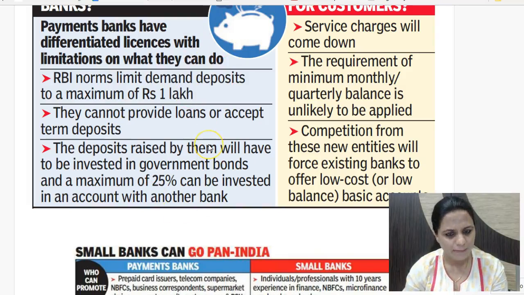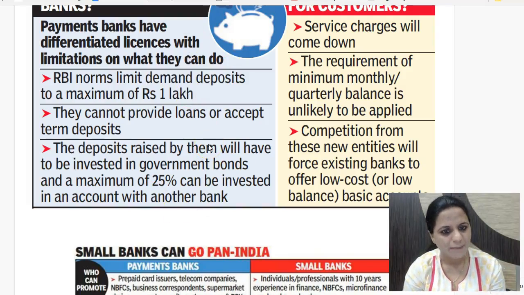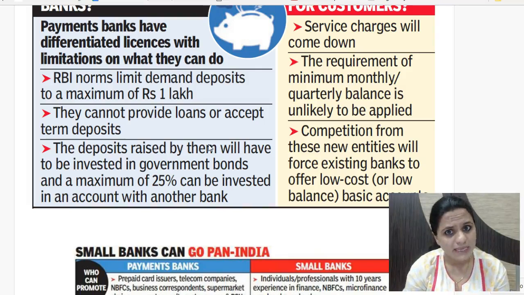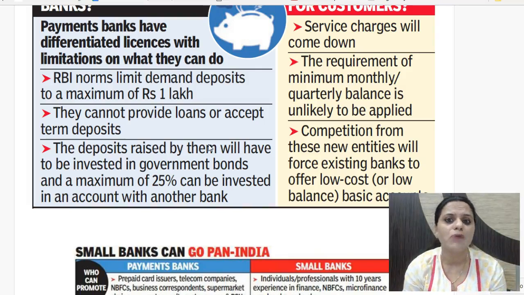So the idea of having payment banks for the RBI, these are called differentiated banks. So banks for a particular purpose. These are payment banks which are there only for accepting small deposits. There are small banks which are there for only providing small loans.